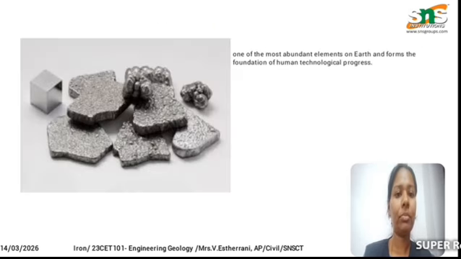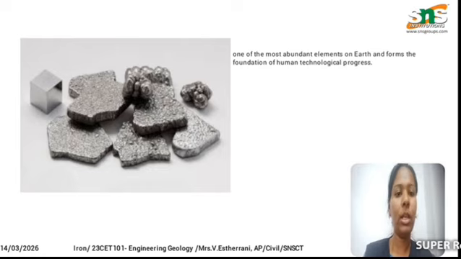Next one, as we all know, iron has high physical properties, such as the tensile strength of iron is very high when compared with the other minerals. It has 530 megapascal of tensile strength. Tensile strength is nothing but the resistance to the breakage of the mineral.